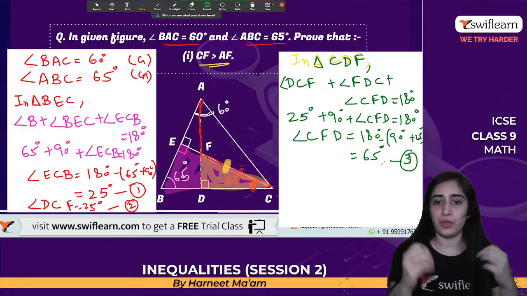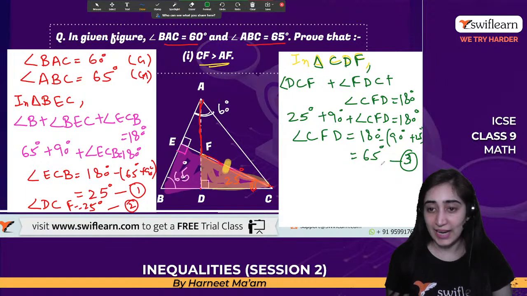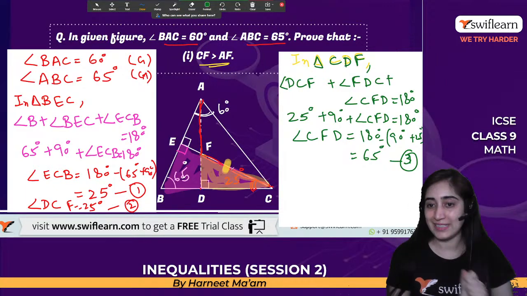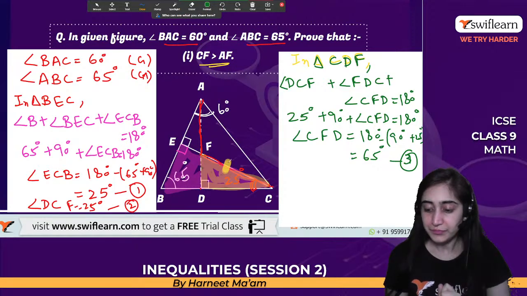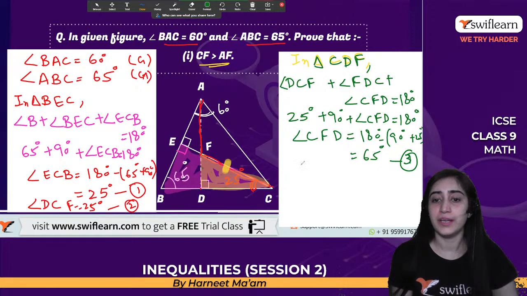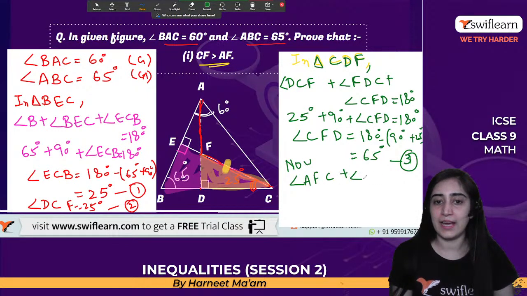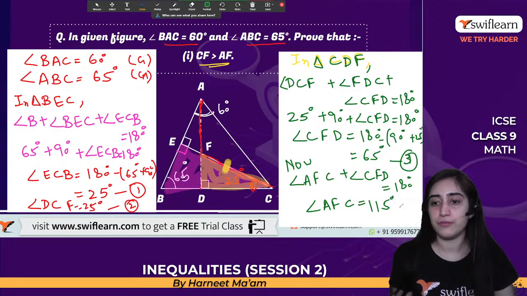Moving on to next, we are able to find out this angle and we are able to visualize it. That comes out to be 65 degrees. All right. Now moving on to next one. Now let's consider angle AFC plus angle CFD will be equal to 180 degrees. That gives me angle AFC will be equal to 115 degrees.